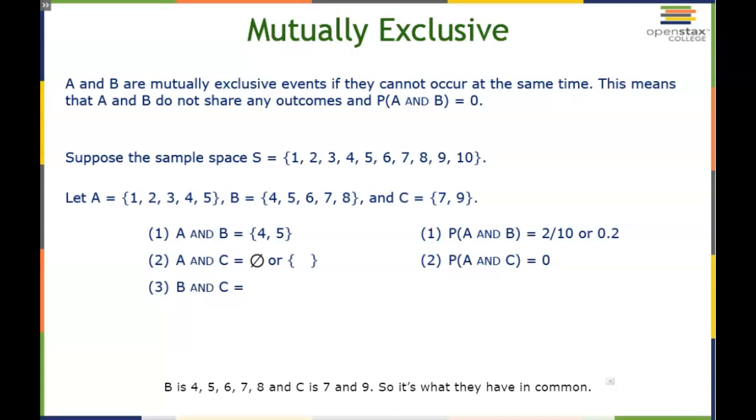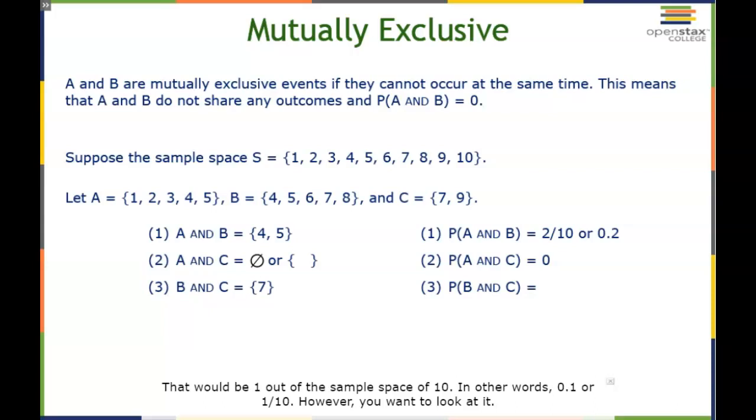What does the set B and C look like? B is 4, 5, 6, 7, 8, and C is 7 and 9, so it's what they have in common. So the set B and C looks like the set 7. What's the probability of B and C? That would be 1 out of the sample space of 10. In other words, 0.1 or 1/10, however you want to look at it.